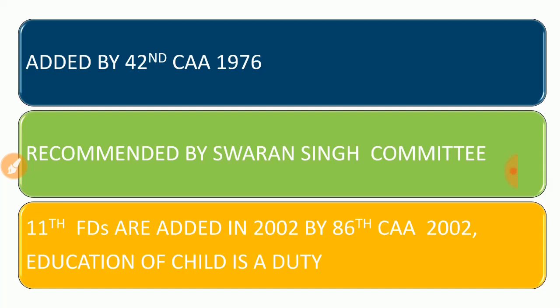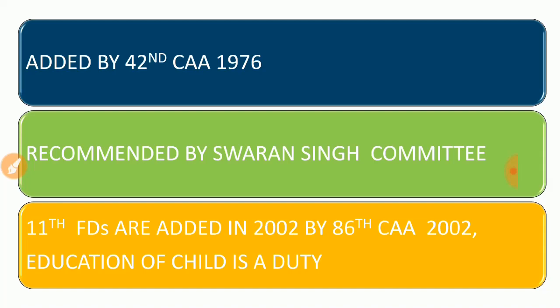By the 42nd Constitutional Amendment Act 1976 we added fundamental duties as a part of the Constitution based on the recommendation of the Swaran Singh committee. And later in 2002, the 86th Constitutional Amendment Act gave us one more fundamental duty, that is the 11th one, education of a child is a duty.